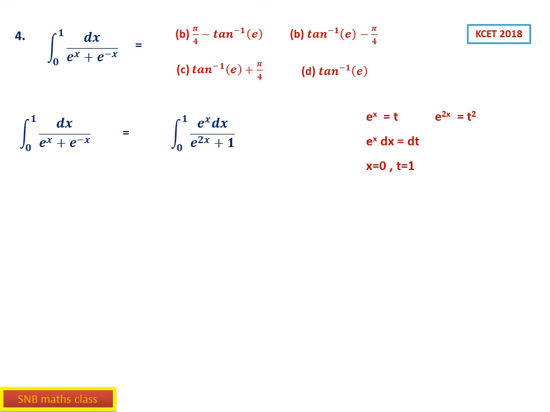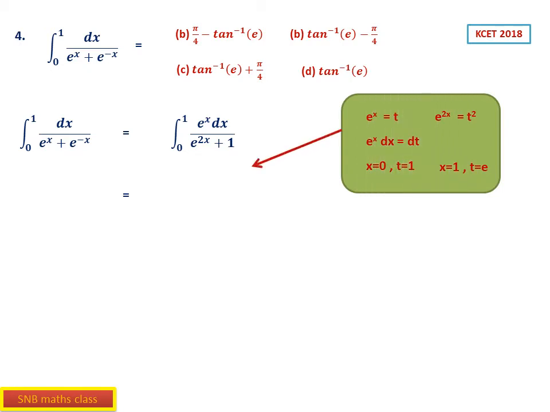When x is 0, e power 0 is 1. Therefore when x is 1, t will be e. So now we have to substitute this. So substitute. So what happens? Integral from 1 to e of dt by t square plus 1.